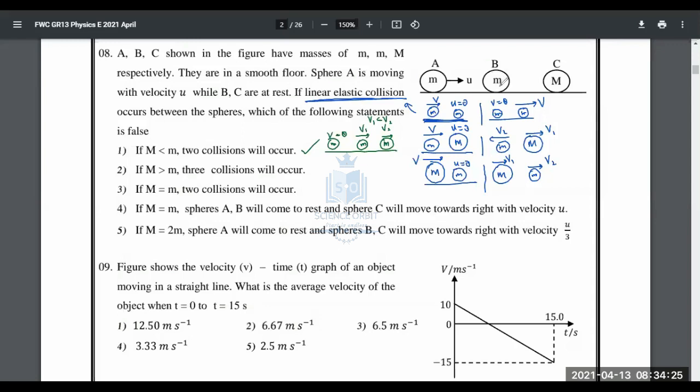The third collision is the problem. Then B will bounce back. Correct? B will bounce back. C will be going forward, and then B will come back and hit A again. And then B will stop. A will be moving. So this is A, B, C.